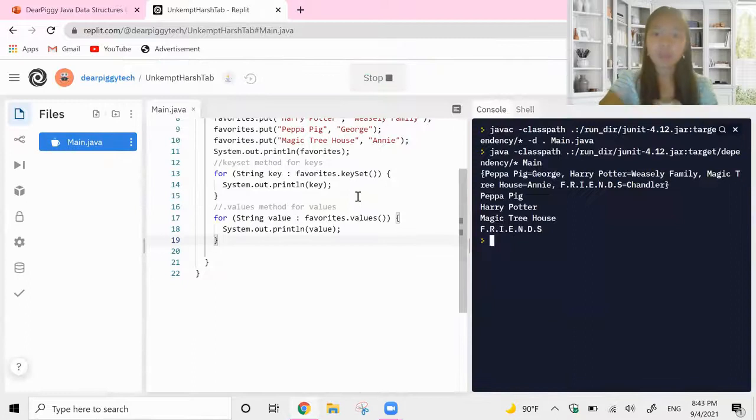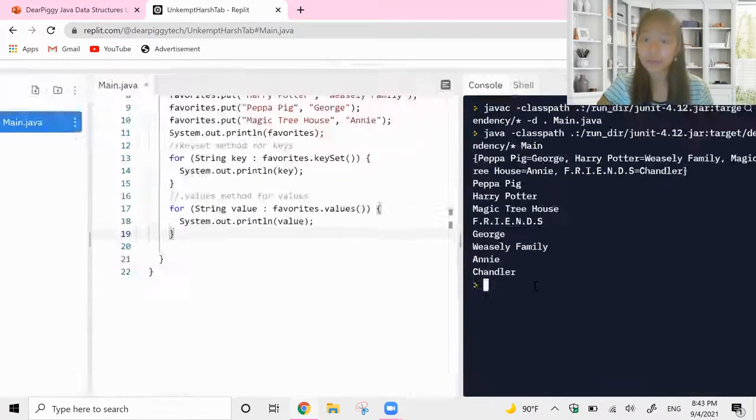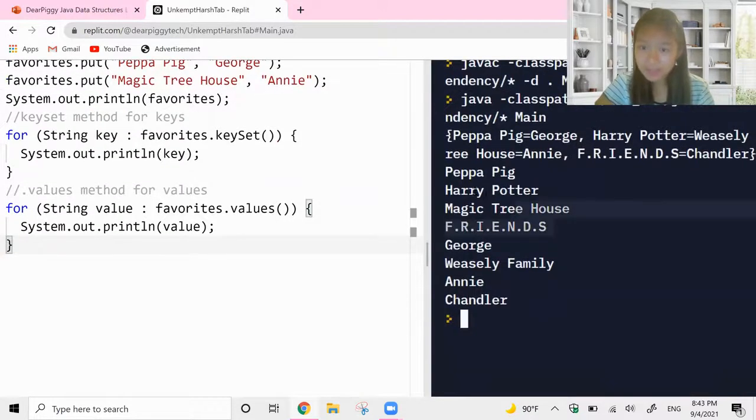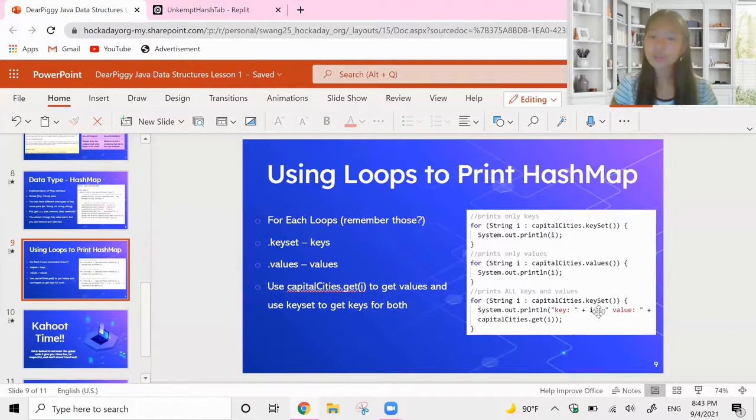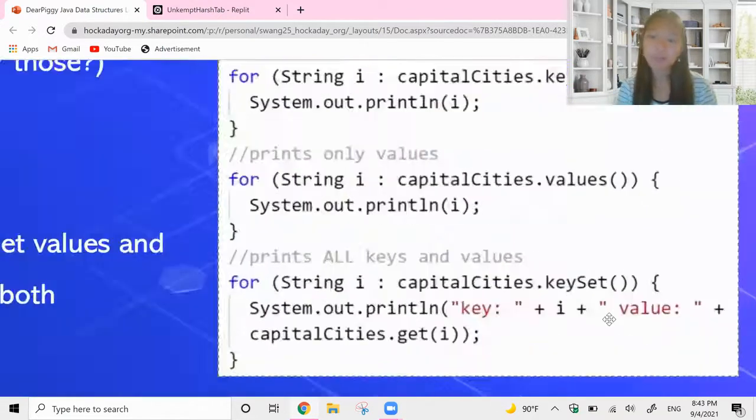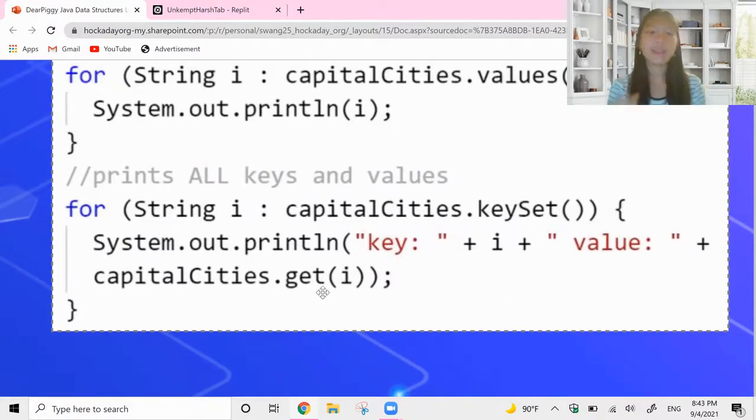All right, so run the code one more time, and we should now have all the keys and all the values. So yes, we do. This marks the end of the keys, and this marks the end of the values. So good, so far so good. The last thing that I want to show you is to use for each loops to print out both. This is going to be a little bit of logic and thinking. We are going to do the same thing as the key set because I want to be able to get the key set. However, we're also going to use the .get method.